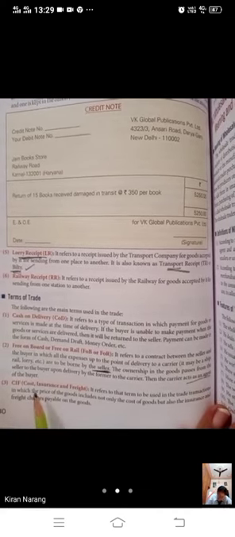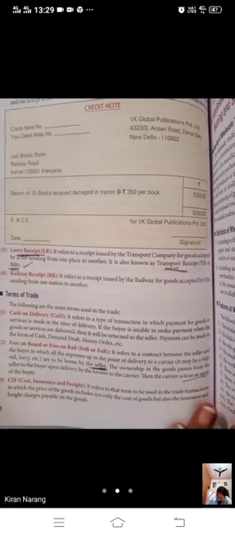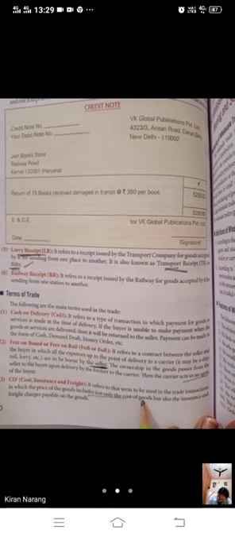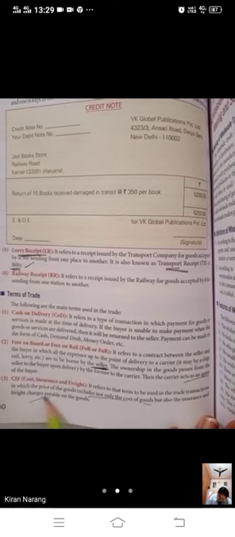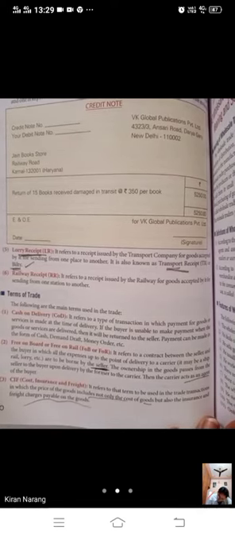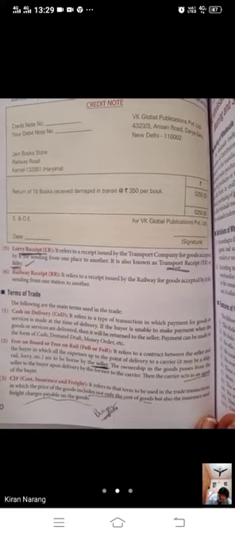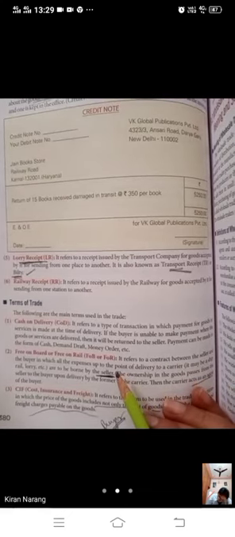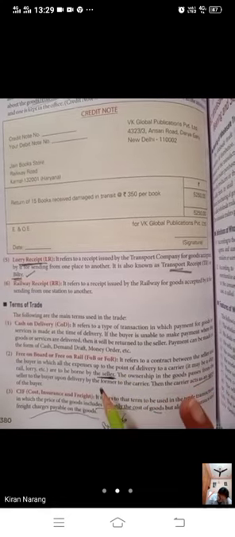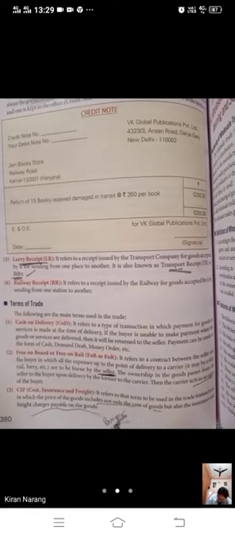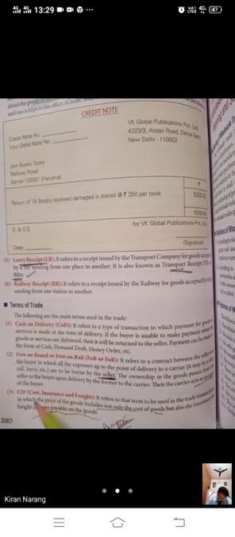Then CIF, cost, insurance and freight. It refers to that term to be used in trade transactions in which the price of the goods includes not only the cost of the goods but also the insurance and freight payable on the goods. Means all the expenses will be borne by the buyer. It will be added in the bill. If the seller bears all the expenses, it is called free on board or free on rail. But if the buyer has to make the payment of all the expenses, then it is called CIF. Cost, insurance and freight will be added.